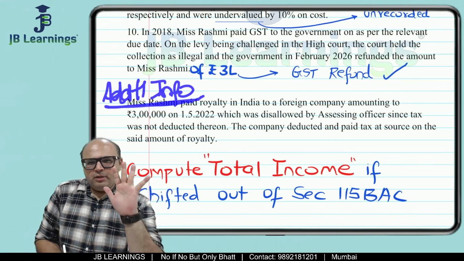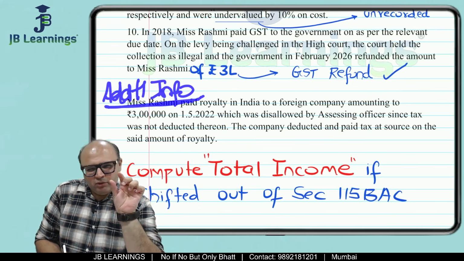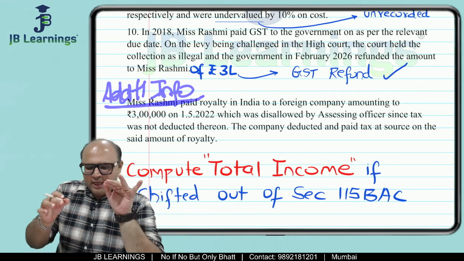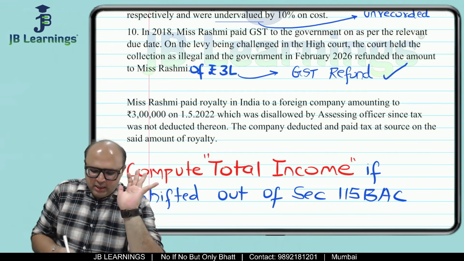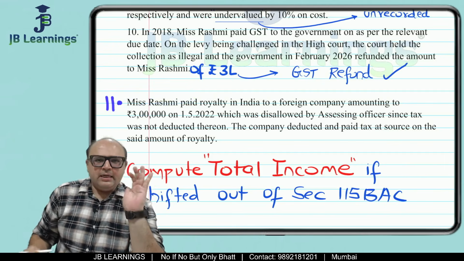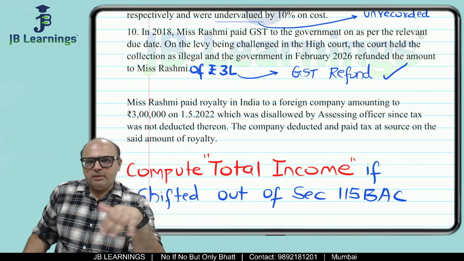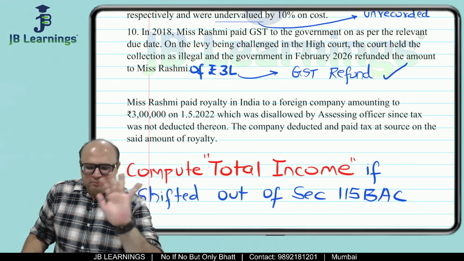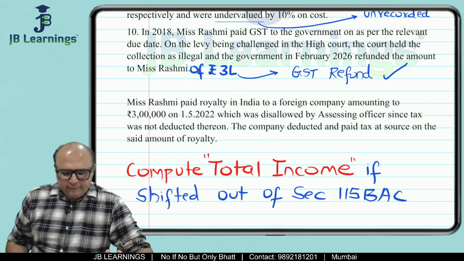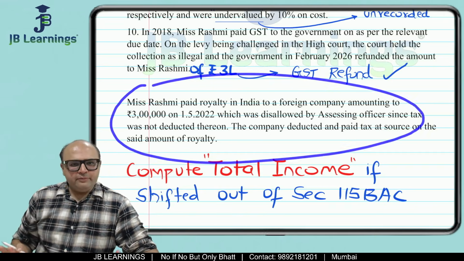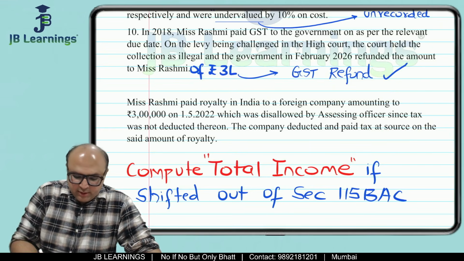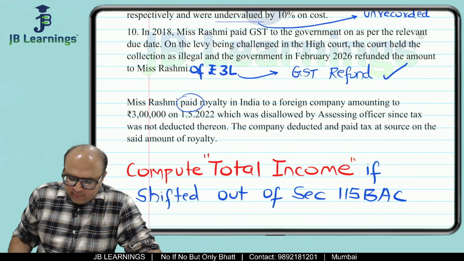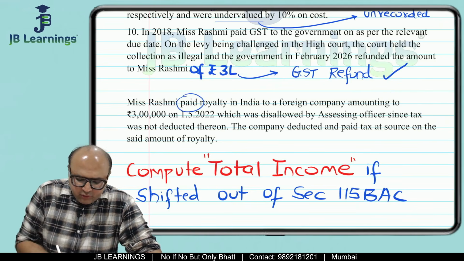But purposely, I have not written the words additional information. I have presented it very separately and not given it a point number. If I would have given this as point number 11, then definitely this would have been part of debit and credit only. But I have purposely not kept point number 11. I have kept this as a separate paragraph. Miss Rashmi paid royalty in India to a foreign company. So they are talking about some expense amounting to 3 lakh in 2022.